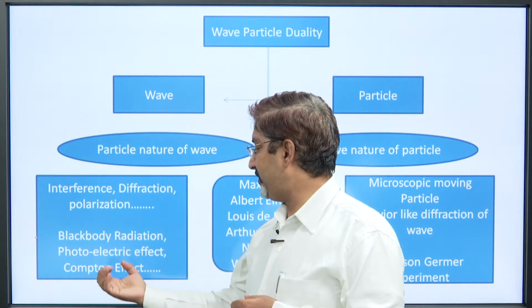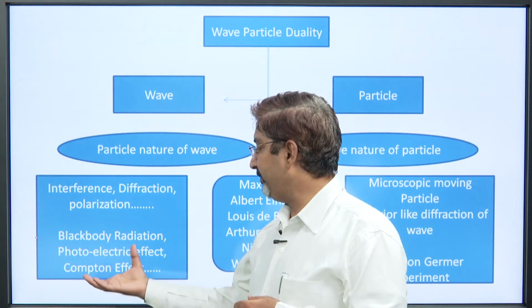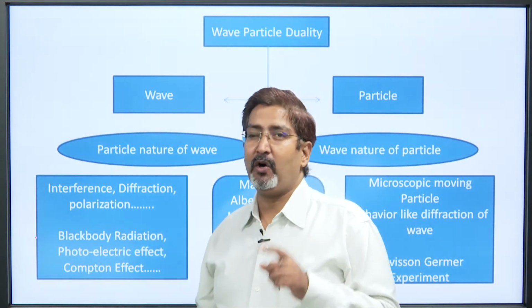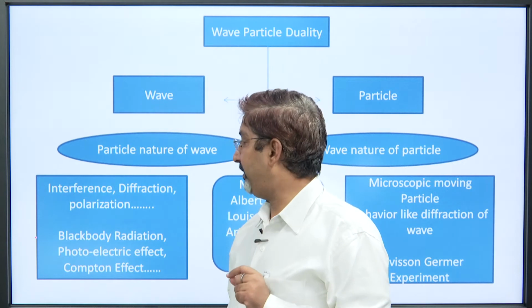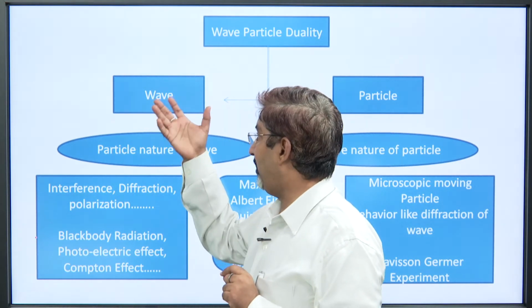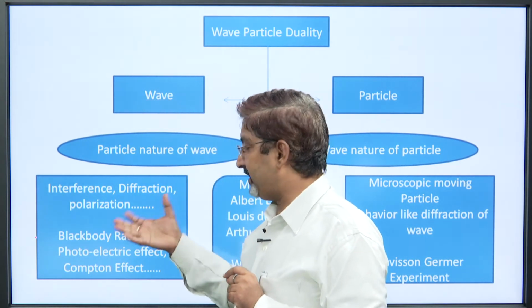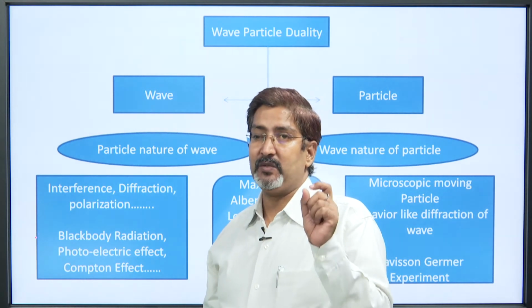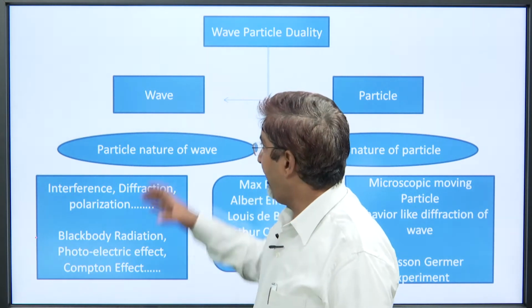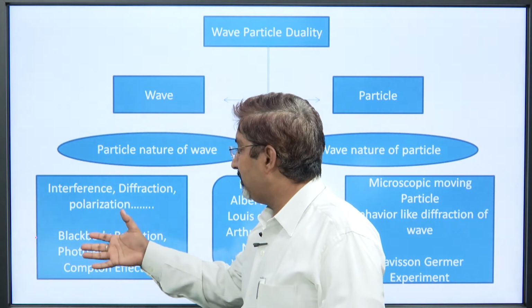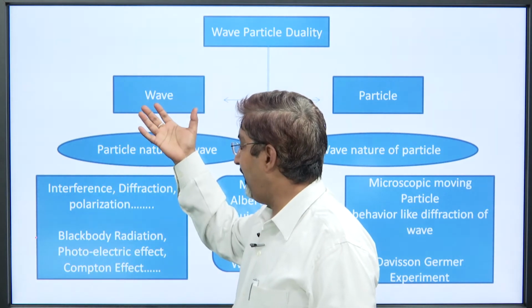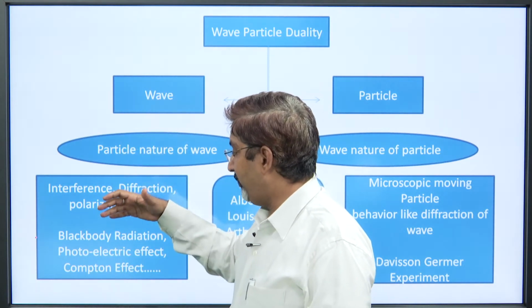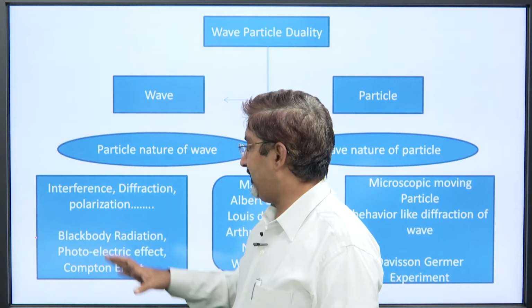So, black body radiation, the photoelectric effect, the Compton effect, all these experiments can only be explained by taking light or energy or wave as a wave packet, with particle nature. So, light has both natures, that is particle nature as well as wave nature, and that is well accepted.